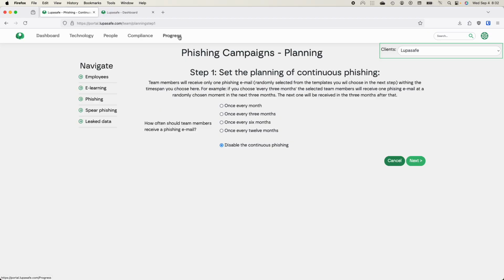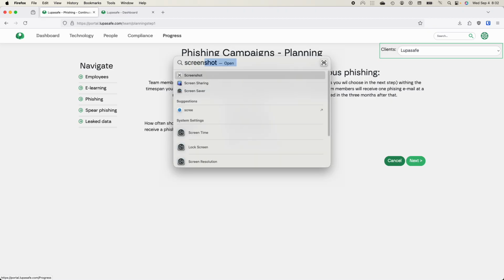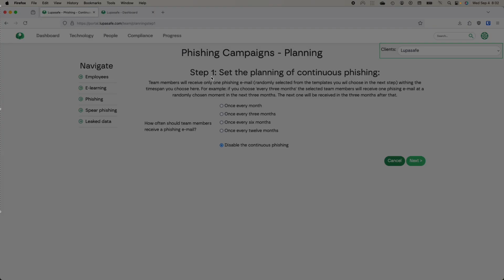So that is some insight around standard campaigns. In the next video, we'll have a look at custom phishing campaigns. These are a very advanced, powerful tool where you can mimic a very advanced criminal.